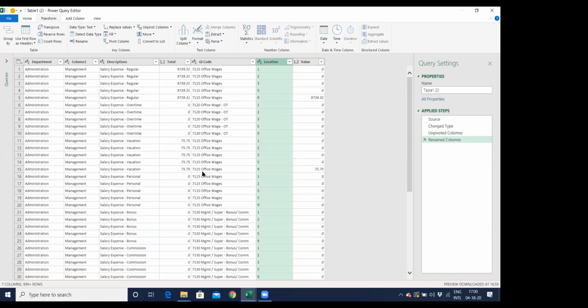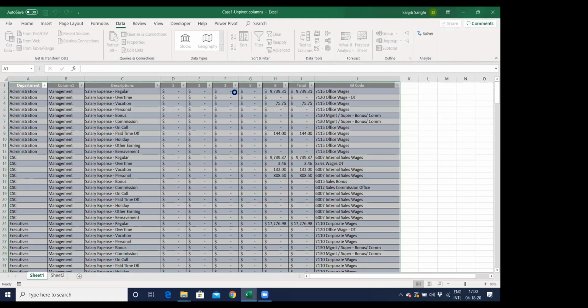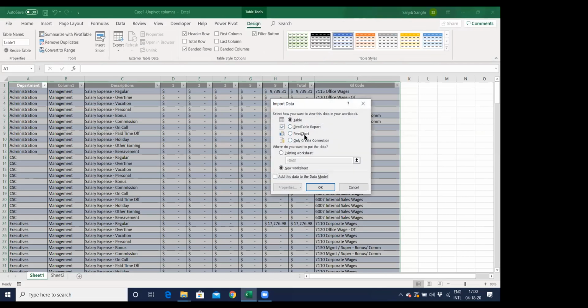Now this data is already here in a query table. I can go back and load this table, close and load to. So this has become a table structure, and I can load this into a table format. I can do a pivot chart of this. I can create a connection, which means I don't want this to be loaded into a table. If I want to have multiple files working together, I'll create connections, and I can add this to the data model if I want a pivot chart. But right now, I just want a table of this. I'll hit OK.